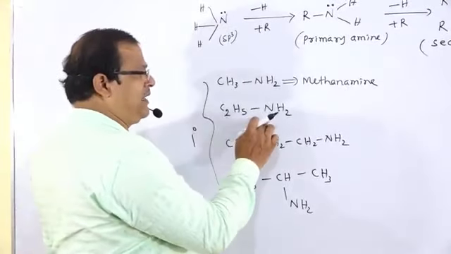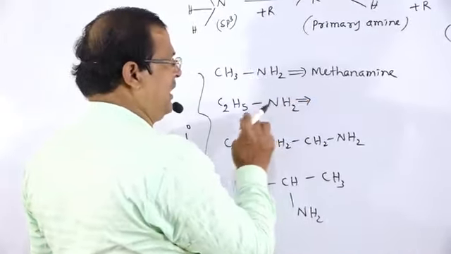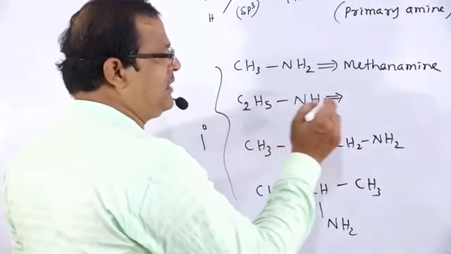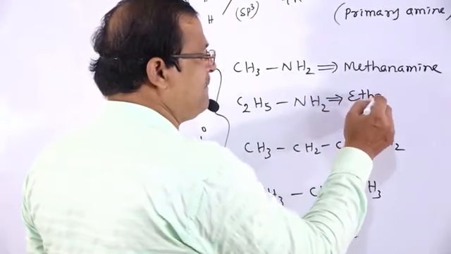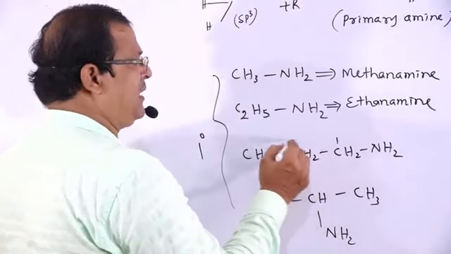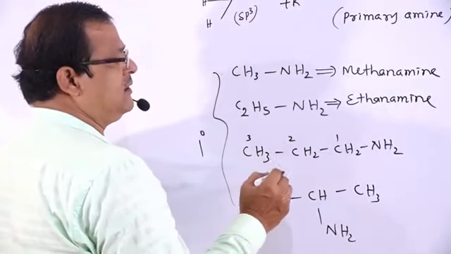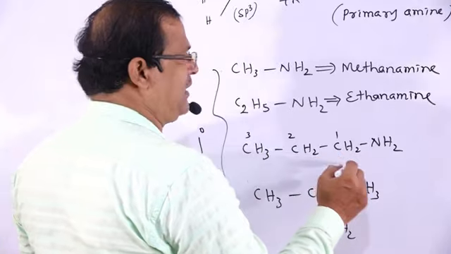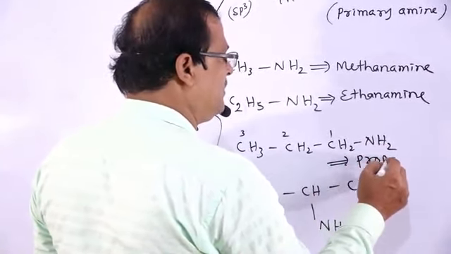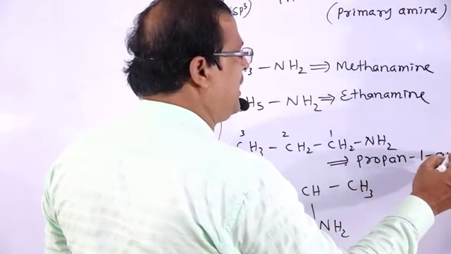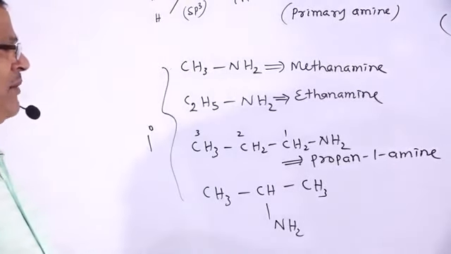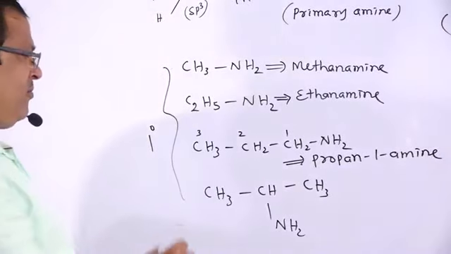Then C2H5NH2, alkanamine containing 2 carbon atoms, that is ethanamine. Then with 3 carbons and NH2 at position 1, that is named propan-1-amine, propanamine.